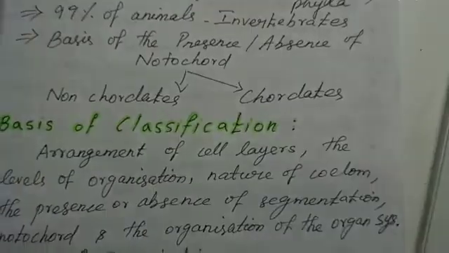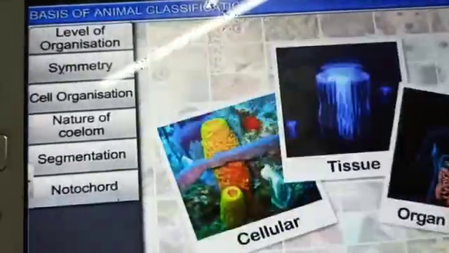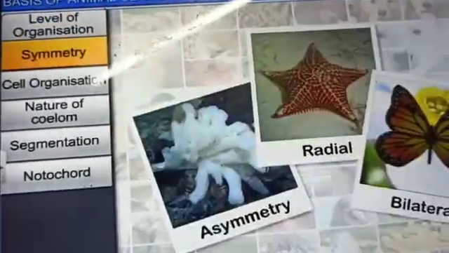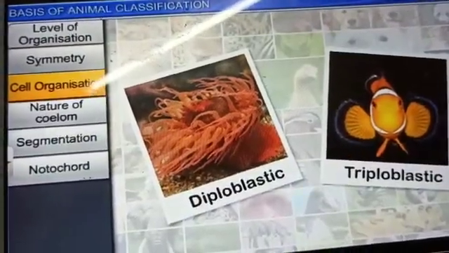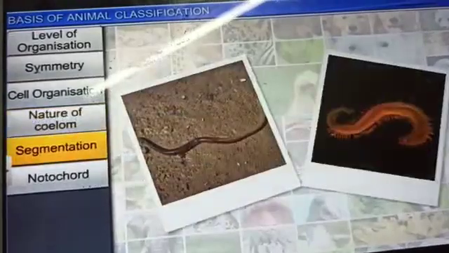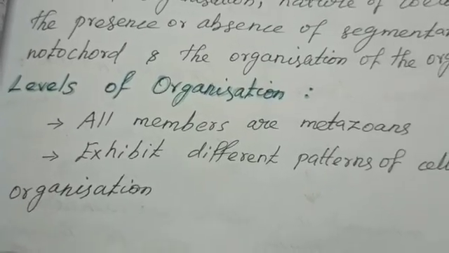Basis of classification: level of organization, symmetry, cell organization, nature of coelom, segmentation, notochord. See the first one, levels of organization.